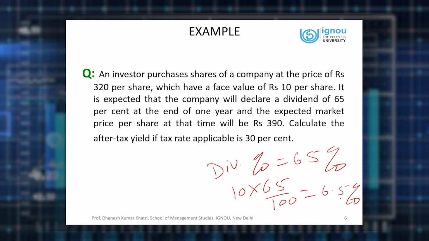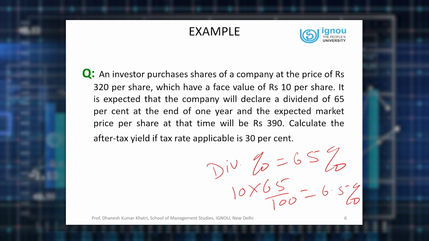So don't get confused that you will get a dividend equal to 65% of 320. Company will always give the dividend subject to the face value. So if company says dividend percentage is 65%, it means whatever is the face value, in this case it is 10 rupees per share. So company will give you 6.5 per share as dividend at the end of the year. Dividend payment is again dependent upon the profit of the company.